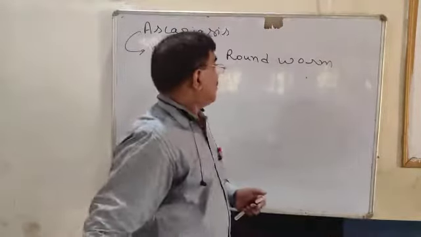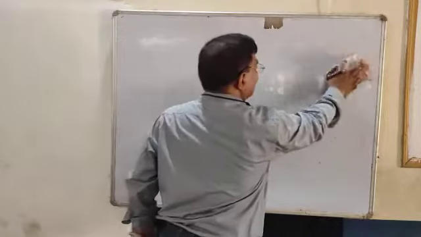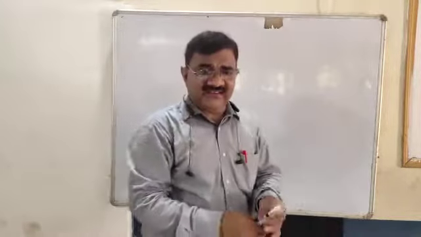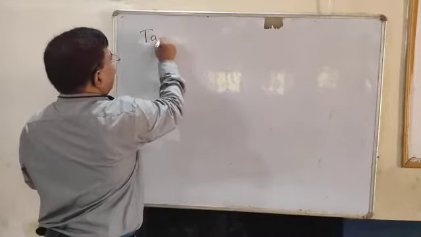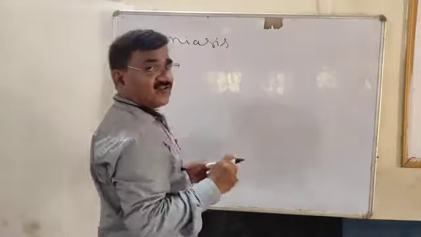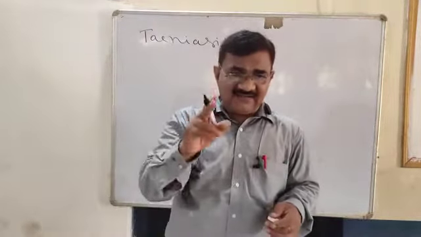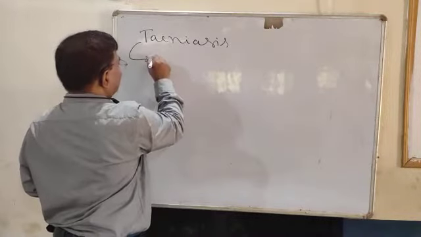The next disease which we have to discuss is taniasis. This disease is also caused by a worm, and the name of that worm is tapeworm.